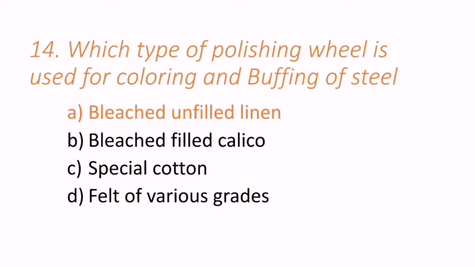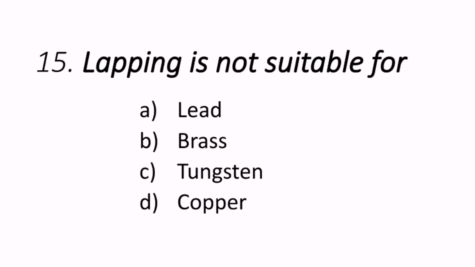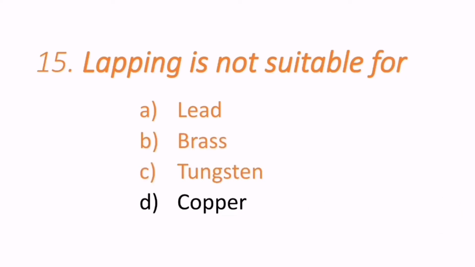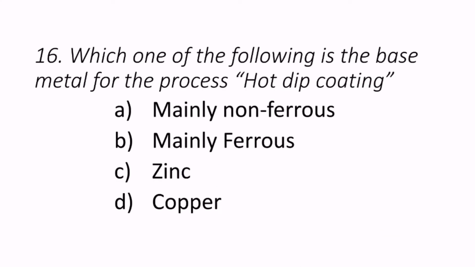So maybe bleached unfilled linen, bleached filled calico, special cotton, felt of various grades. Here the type of polishing wheel used for coloring and buffing of steel is bleached unfilled linen. A is the correct answer. 15th question, lapping is not suitable for maybe lead, brass, tungsten, or copper. So lapping is not suitable for tungsten. C is the correct answer.